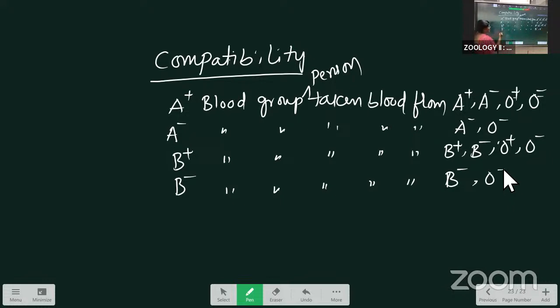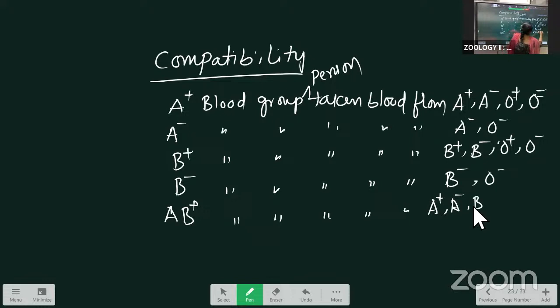Next is the AB positive. AB positive takes from which ones? A positive, A negative, B positive, B negative, AB positive, AB negative, O positive, O negative.